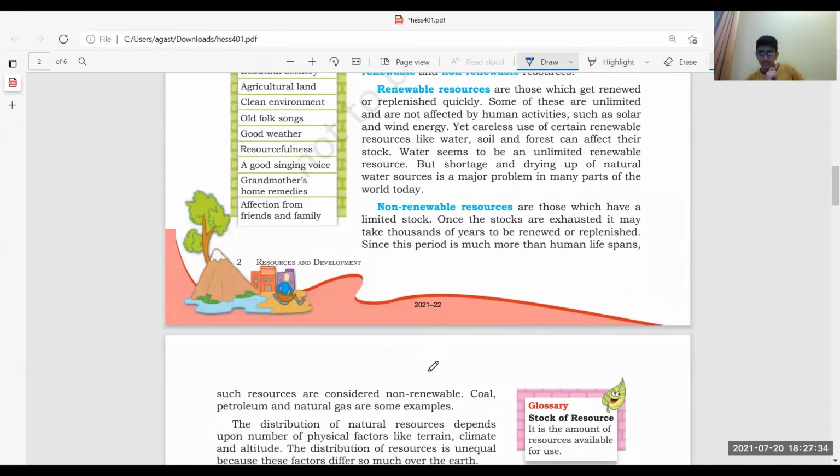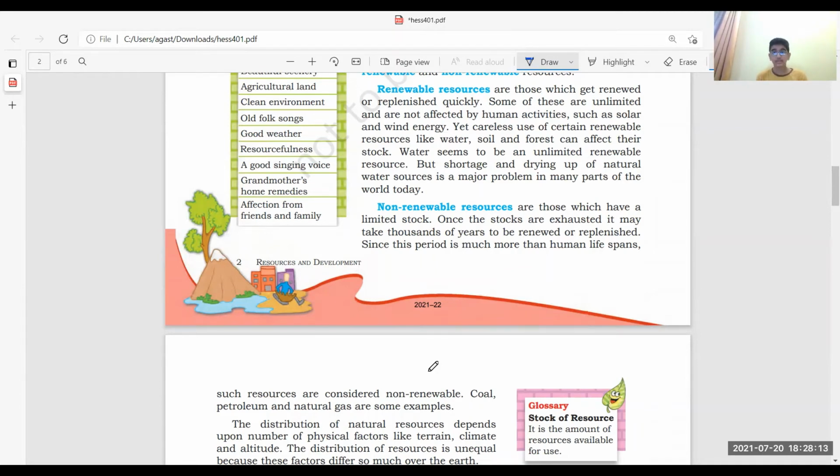Next is non-renewable resources. These resources are those which are of limited stock. These are natural resources like coal, petroleum, diesel, or natural gas. They take thousands of years to replenish or renew. They're of limited stock. Simple, guys. When you differentiate between renewable and non-renewable, think that renewable means it replenishes and renews quickly. This does not replenish and renew quickly.